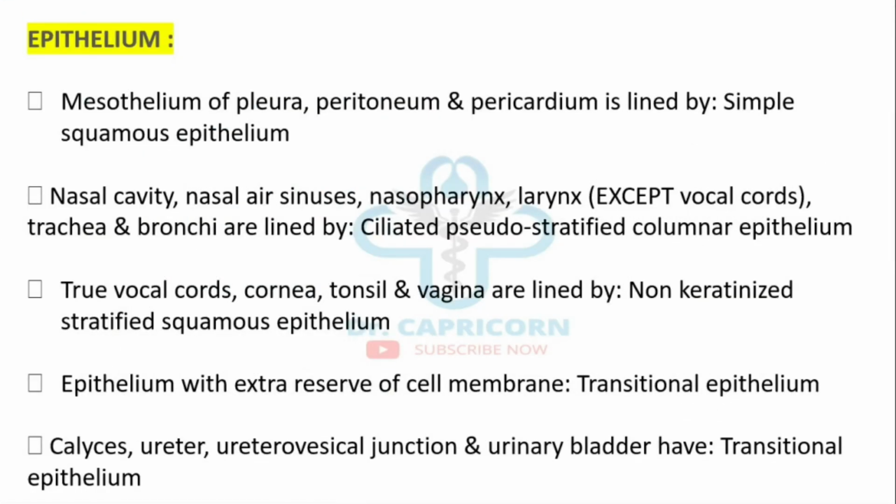Epithelium. Mesothelium of pleura, peritoneum, and pericardium is lined by simple squamous epithelium. Nasal cavity, paranasal sinuses, nasopharynx, larynx except the vocal cords, trachea, and bronchi are lined by pseudostratified ciliated columnar epithelium. True vocal cords, cornea, tonsil, and vagina are lined by non-keratinized stratified squamous epithelium. Epithelium with extra reserve of cell membranes is transitional epithelium, and it is present in calyces, ureter, ureterovesical junction, and urinary bladder.